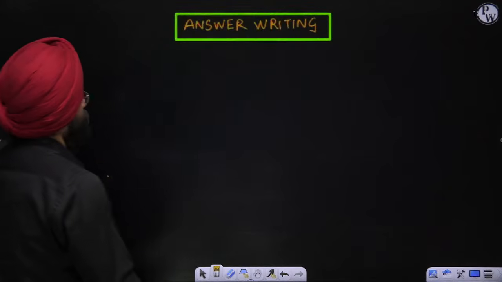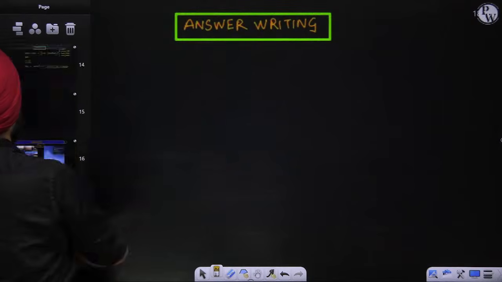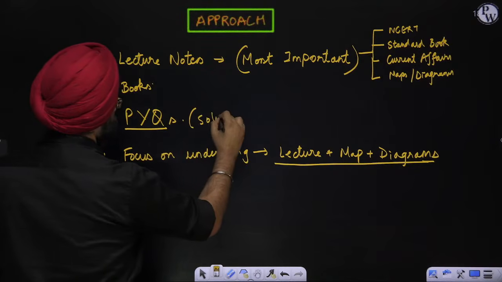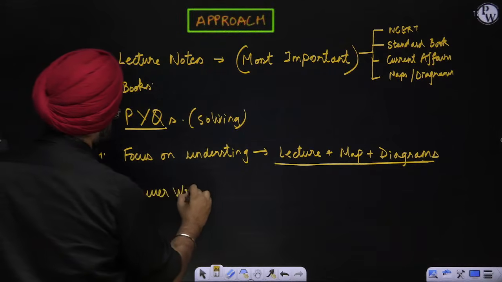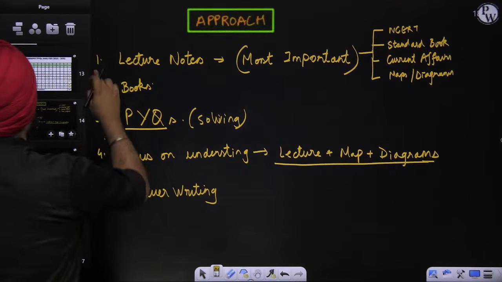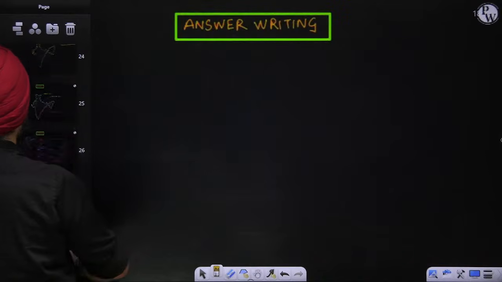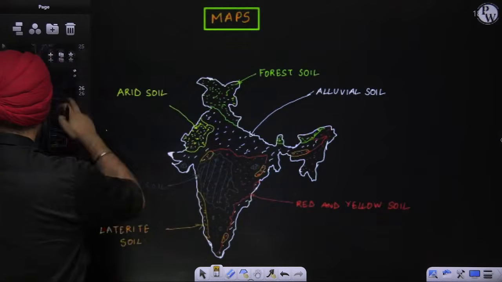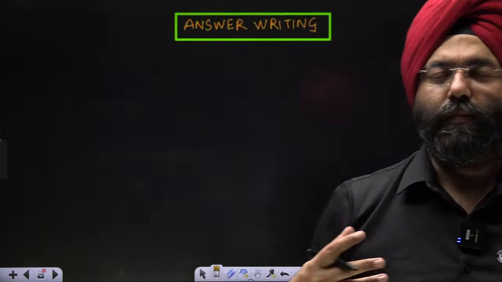Next comes the answer writing topic, which is again a very critical part of your approach. What we are going to do in the class next, fifth, is solving PYQs. Next comes answer writing. The question will come in your mind, sir, when we have to do answer writing, right? Let us see this. This is again a map which we have drawn, equally good. Please remember, answer writing is the most important and critical part for the mains examination.